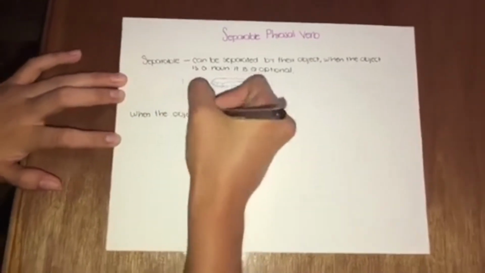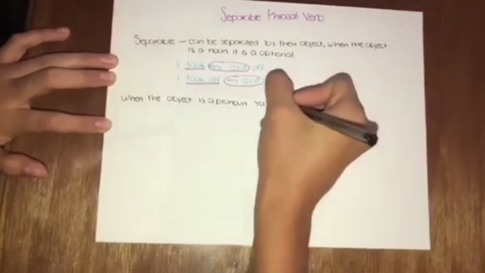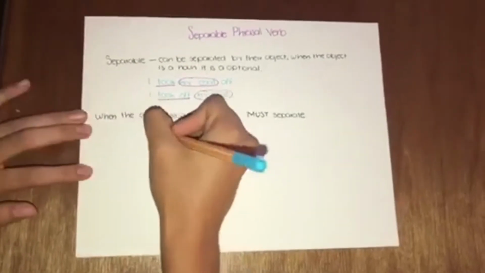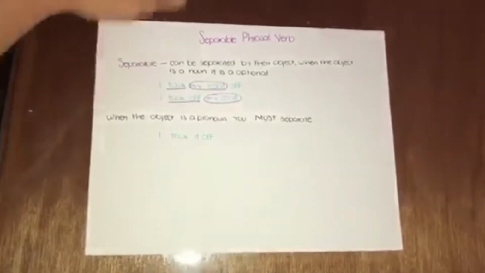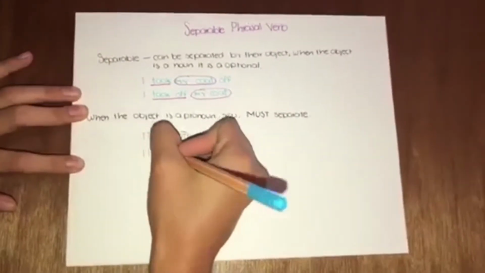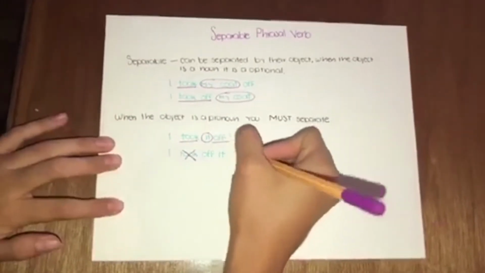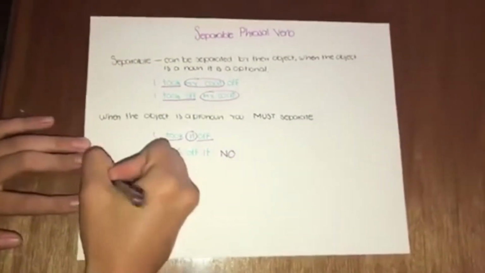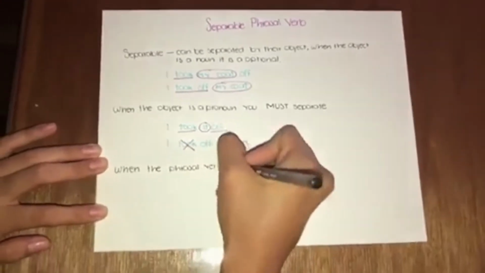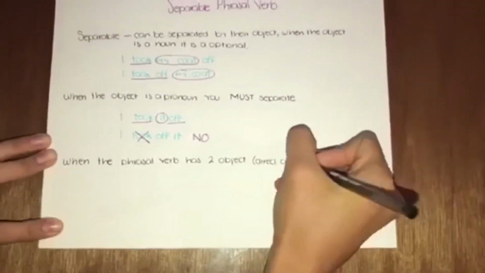Now, when the object is a pronoun, you must separate the phrasal verb. For example, I took it off. So, here's took off and the pronoun is it. I took off it. No, this is incorrect. It must be separated. So, when the phrasal verb has two objects, then you must separate the phrasal verb.